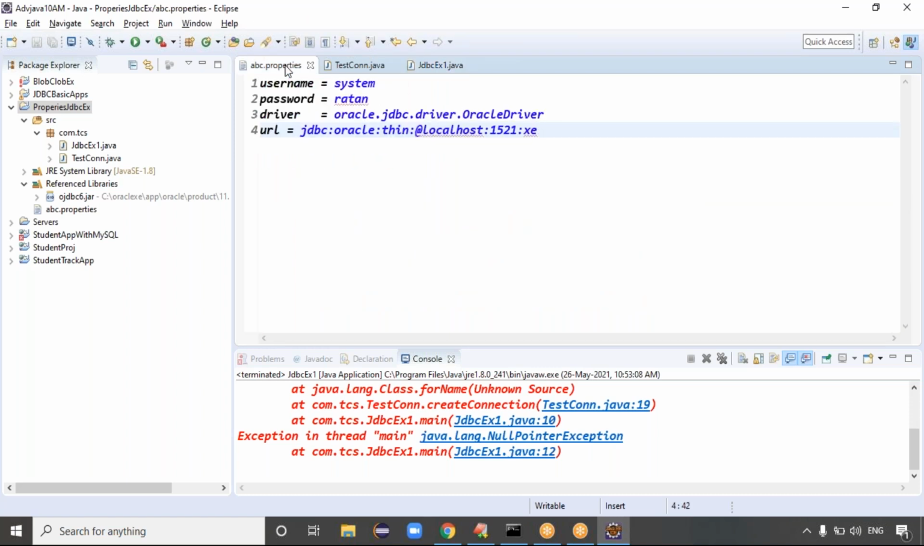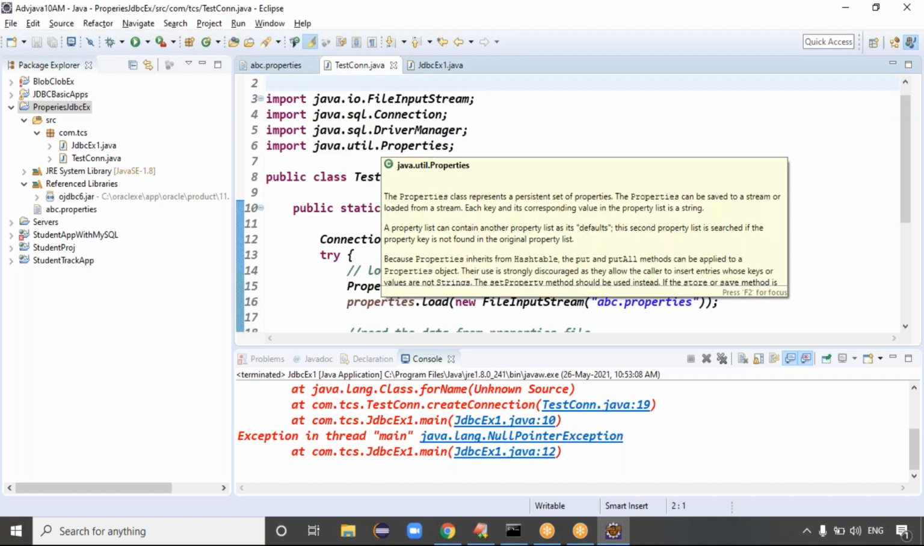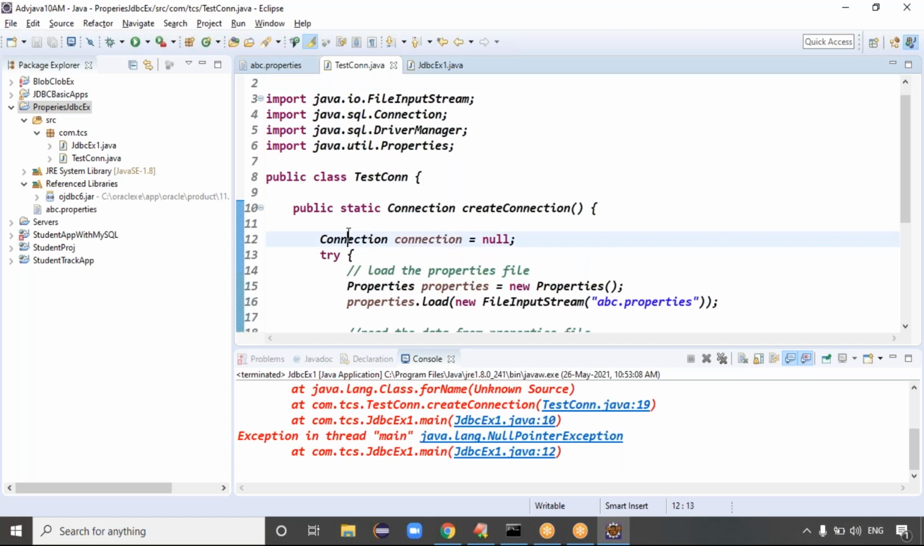Is there something we have to give after the key value pairs, like a semicolon? The key value pair is something like this: username, password, driver. That means after system, a semicolon, after Ratan, a semicolon? In a property file semicolons are not required. No worries.